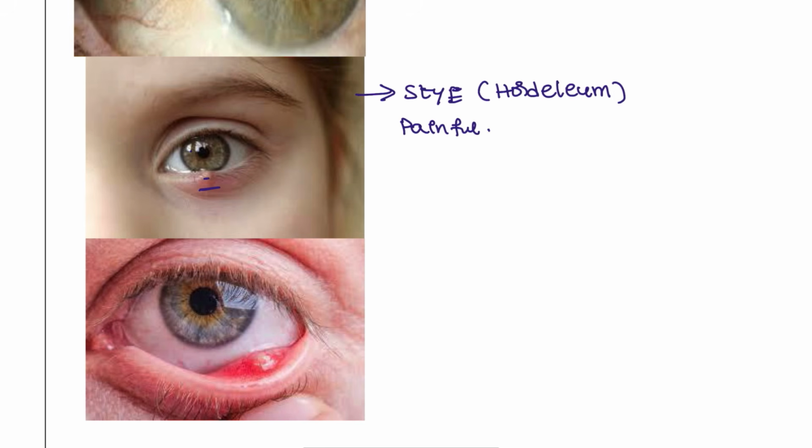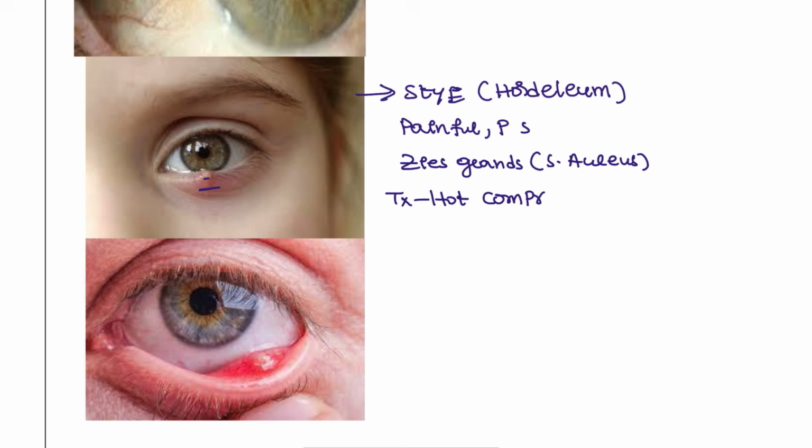The patient is having pain, and pus is seen, erythema is seen, involving the Zeis glands, with Staph aureus infection that is going to cause this inflammation. And the treatment here is a hot compress for the patient.